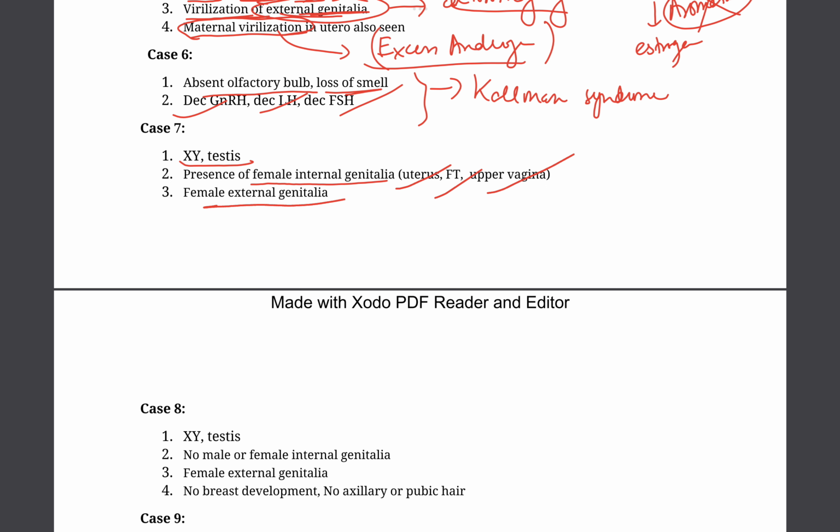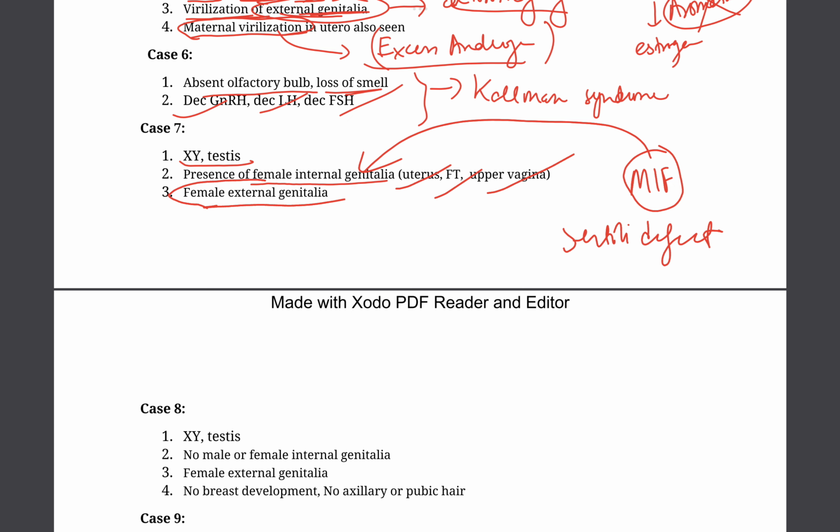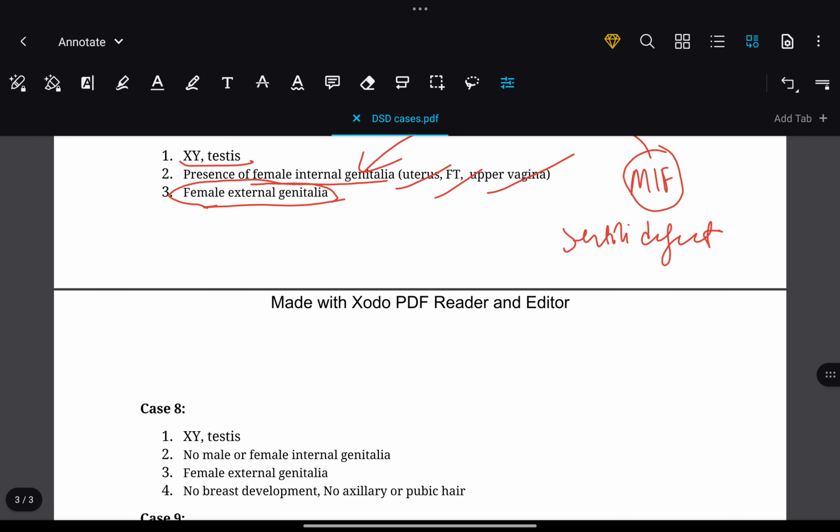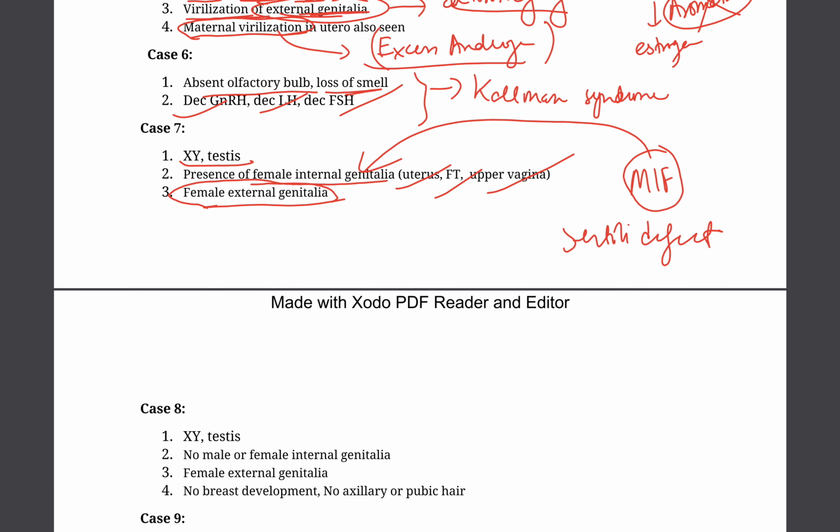So from this we can see that Mullerian inhibiting factor is not formed, so it looks like a Sertoli defect, because this will help to disappear the female internal genitalia, and the external genitalia is also not male. So somehow it looks like there is also a defect in the testosterone production by the Leydig cell.